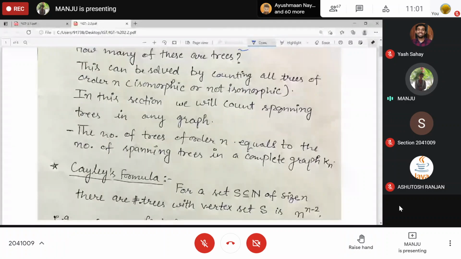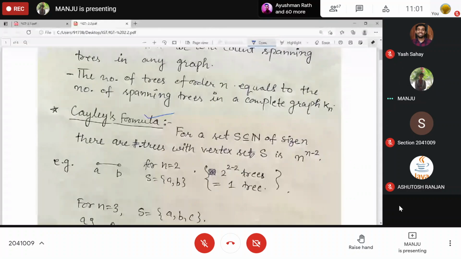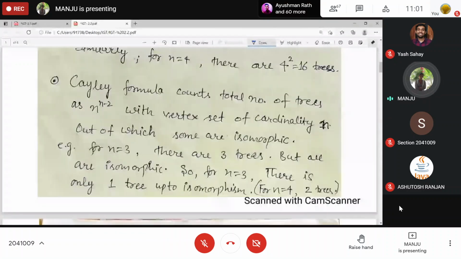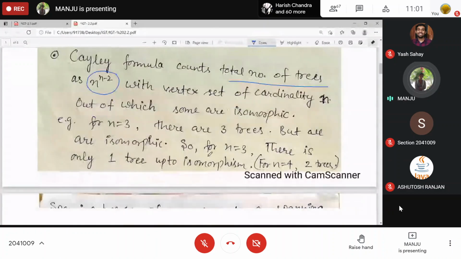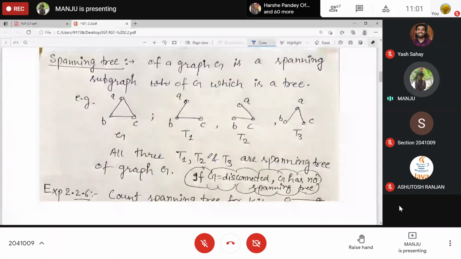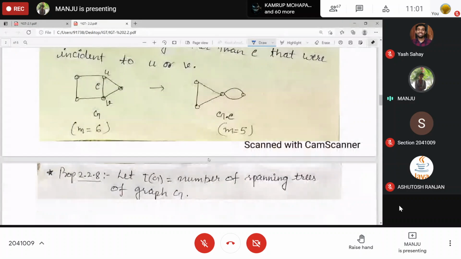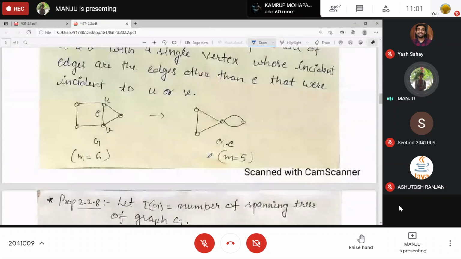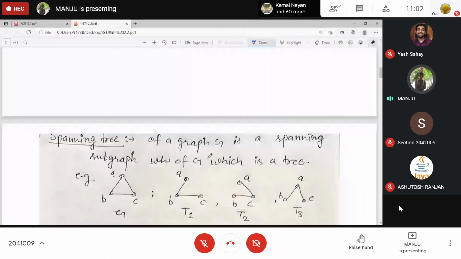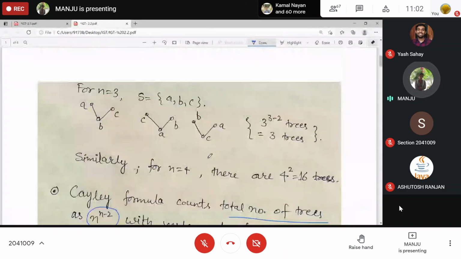So we'll be discussing the Cayley formula, that is giving you the total number of trees as n raised to power n minus 2. Out of these, some are isomorphic, some are not. Then we'll discuss spanning trees and the total number of spanning trees, counting the spanning trees. Clear? This we will discuss tomorrow, and I think tomorrow it will be over, 2.2.